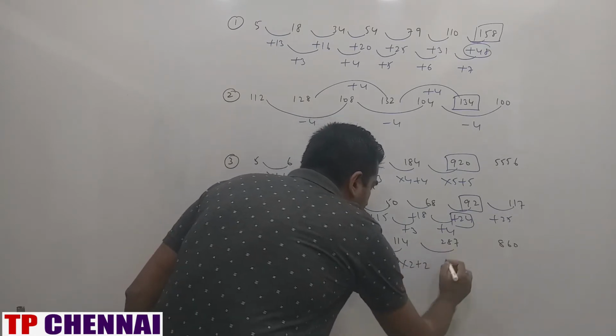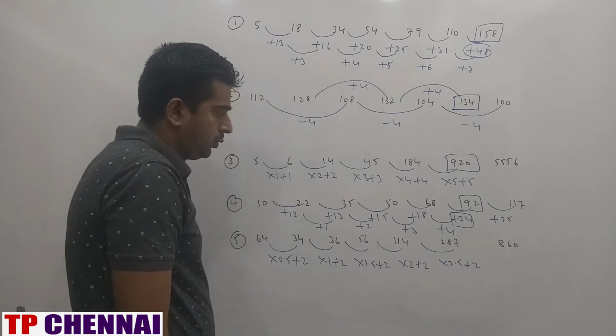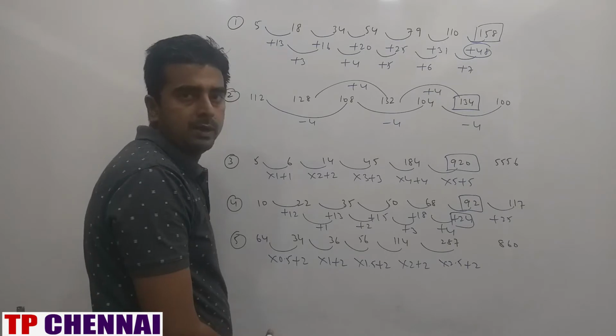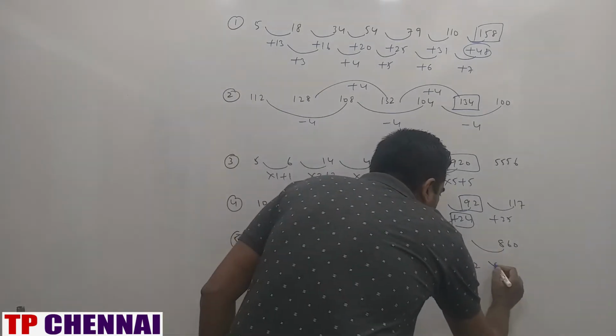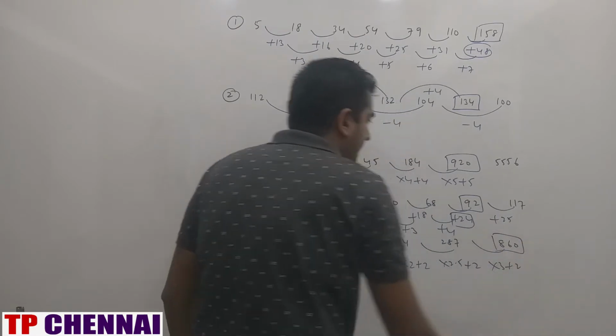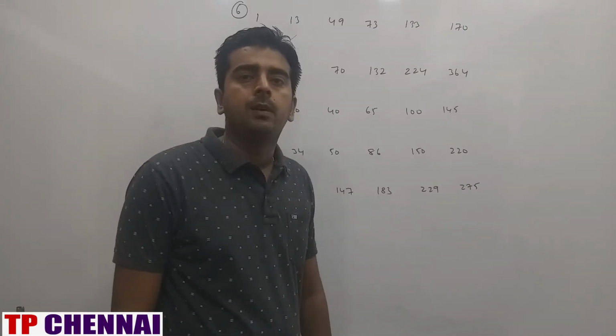This is also correct. Here into 2.5 plus 2. So this is 228 plus 57 is 285 plus 2 is 287. This is also correct. But what about here? Into 3 plus 2 ends with 3. So my wrong number is 860. So now we will see the next 5 wrong number series.